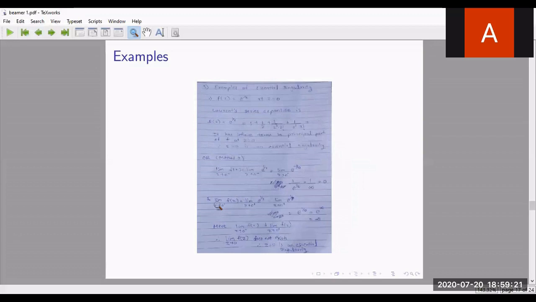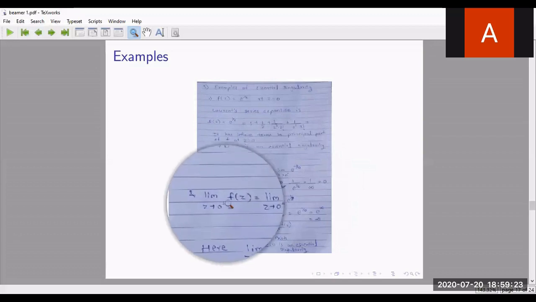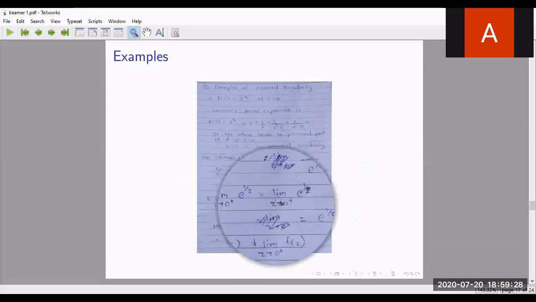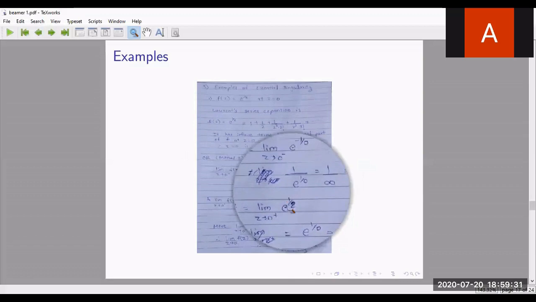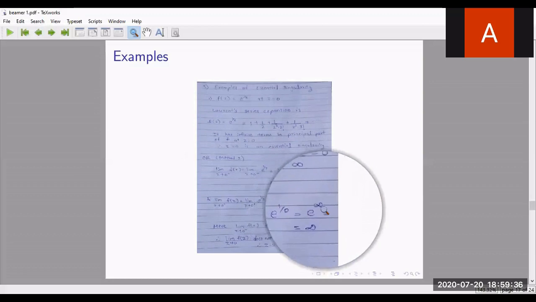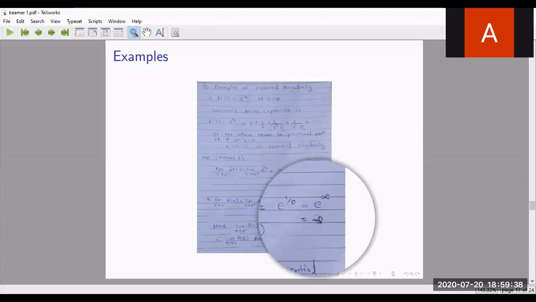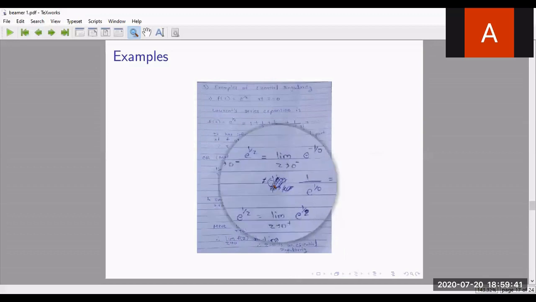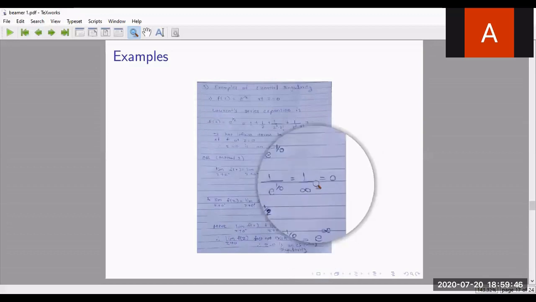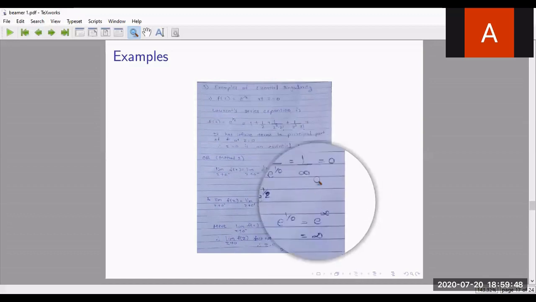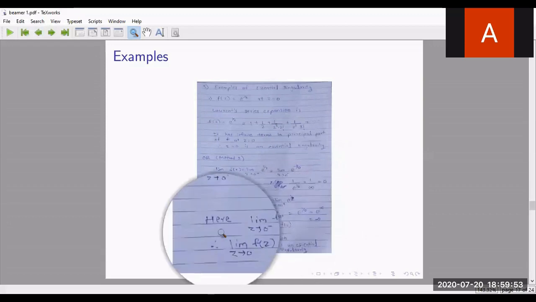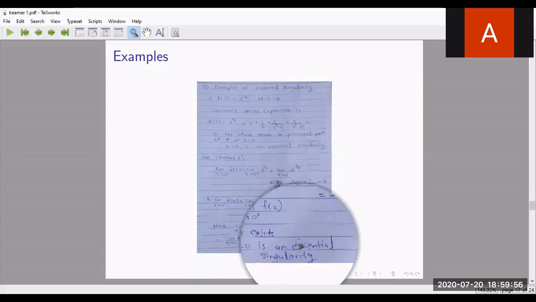Now the right hand limit, we are going through the right. Limit z tends to 0 plus of f of z, e raised to 1 by z: e raised to 1 by 0, which is infinity, and e raised to infinity is again infinity. It is actually not defined. If I am going through the left, I am getting the value 0. If I am going through the right, I am getting the value infinity. Means the left hand limit and right hand limit are not the same, which means the limit does not exist. According to that definition also, this becomes an essential singularity.